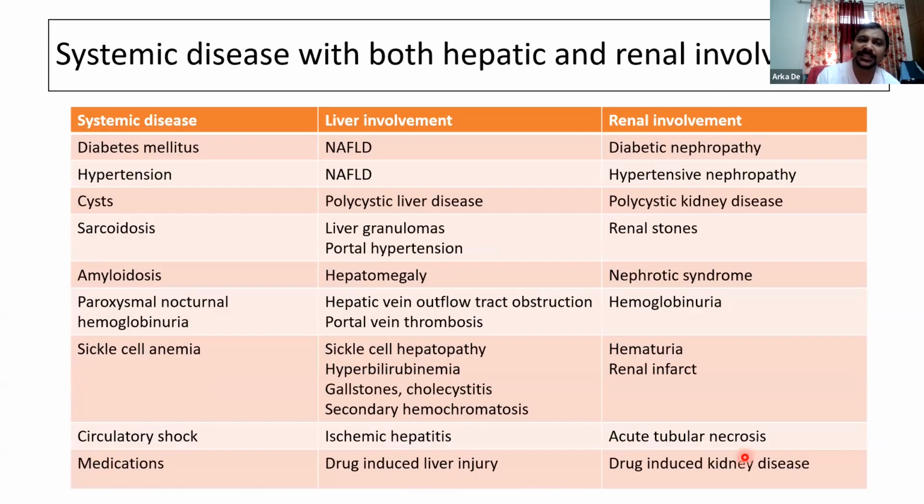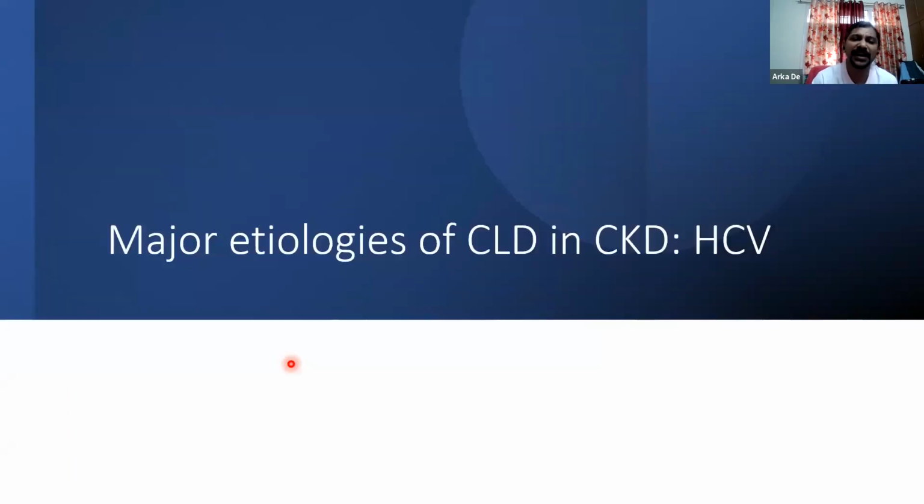There are again other systemic diseases that can involve both the liver and the kidneys. Diabetes and hypertension are risk factors for NAFLD, and diabetic nephropathy and hypertensive nephropathy are among the commonest causes of end-stage renal disease. Polycystic liver disease and polycystic kidney disease often go hand in hand. Sarcoidosis can cause renal stones, and with respect to the liver, it can cause liver granulomas or portal hypertension, and the other diseases are shown here in this table. I will not be discussing these in detail. Rather, my main focus will be on the major etiologies that we encounter and how we manage them.